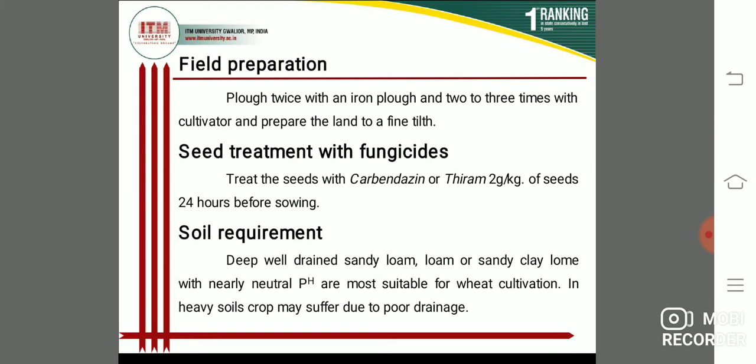Next, students, soil requirement. Students, deep, well-drained sandy loam and sandy clay loam soils with nearly neutral pH are more suitable for wheat cultivation. Students, in heavy soils the crop may suffer due to poor drainage. So this is soil requirement.